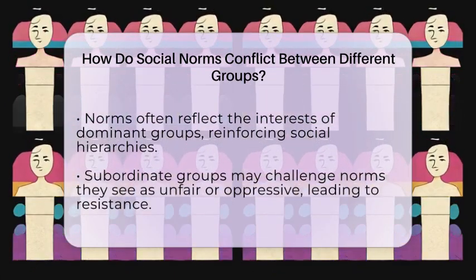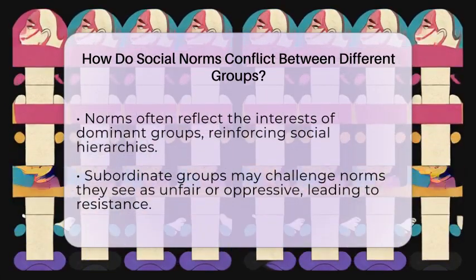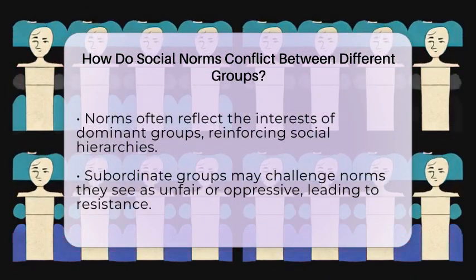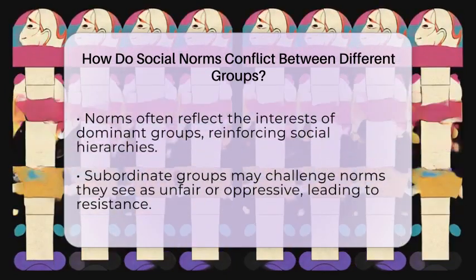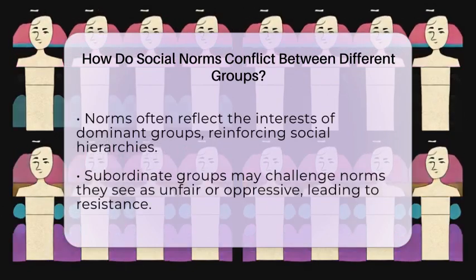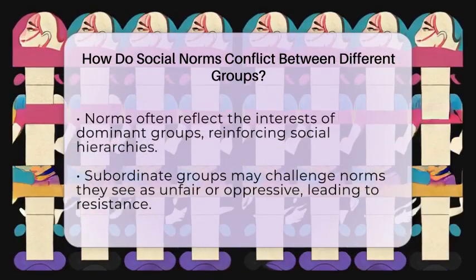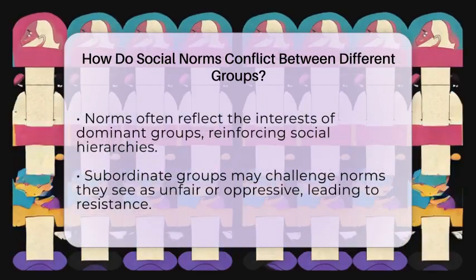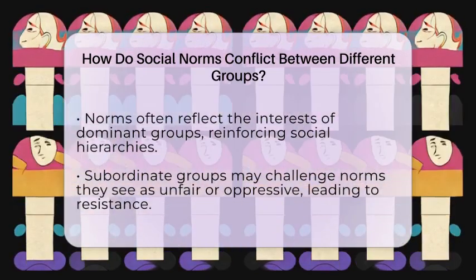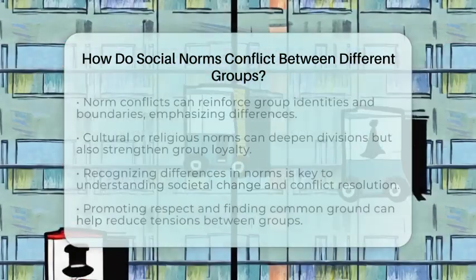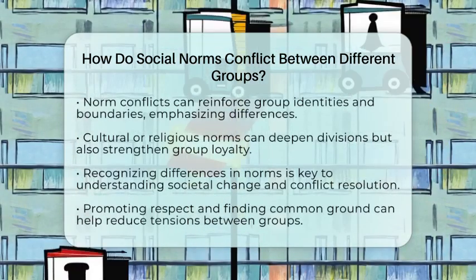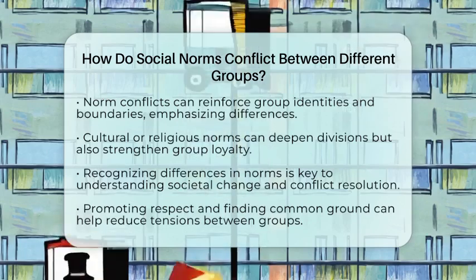Conflict also helps define group identities. Groups use norms to distinguish themselves from outsiders. When norms clash, it emphasizes differences, which can strengthen group loyalty but also deepen divisions. For example, cultural or religious norms might be very different, and conflicts over these norms can reinforce boundaries between groups. These boundaries help preserve a group's unique identity but can also create barriers to cooperation or understanding.